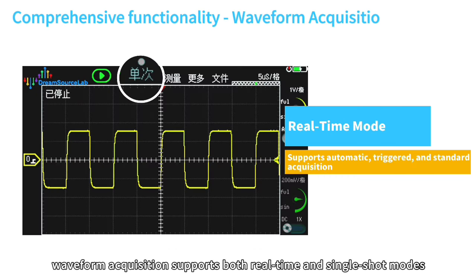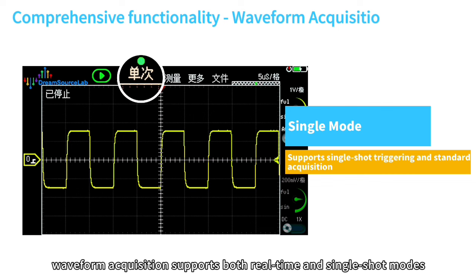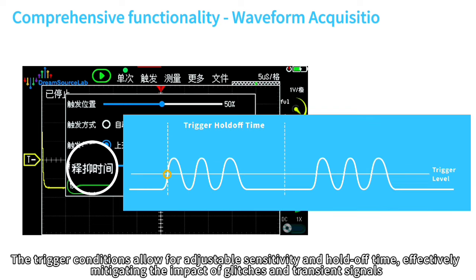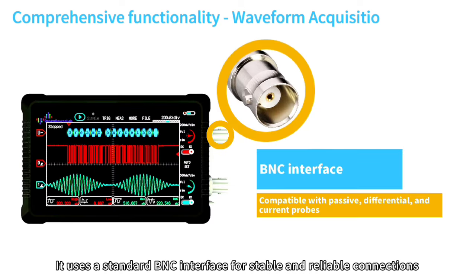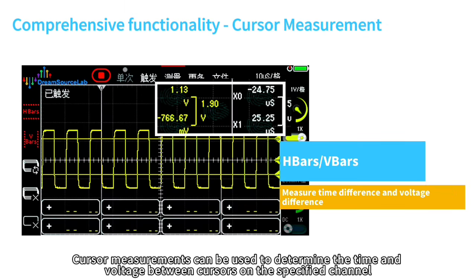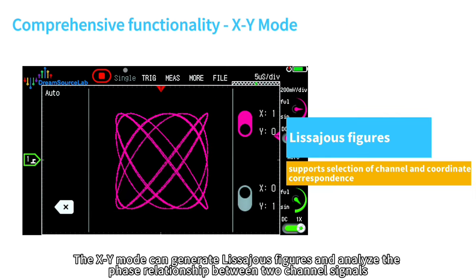Waveform acquisition supports both real-time and single-shot modes. The trigger conditions allow for adjustable sensitivity and hold-off time, effectively mitigating the impact of glitches and transient signals. It uses a standard BNC interface for stable and reliable connections. Cursor measurements can be used to determine the time and voltage between cursors on the specified channel. The XY mode can generate Lissajous figures and analyze the phase relationship between two channel signals.